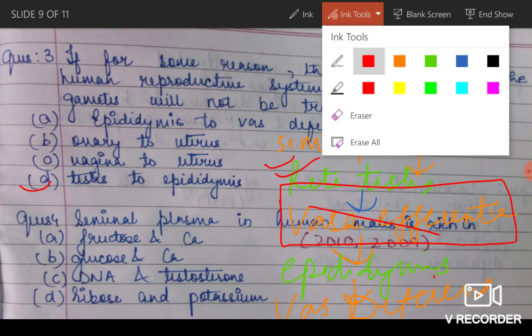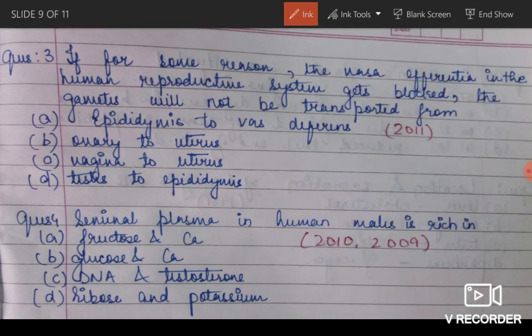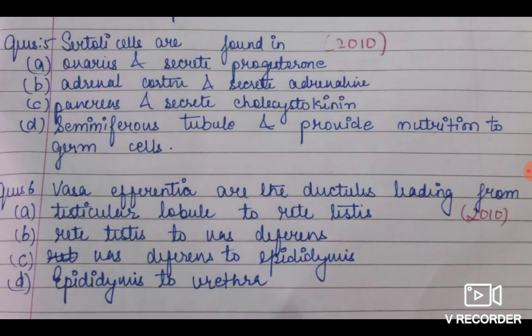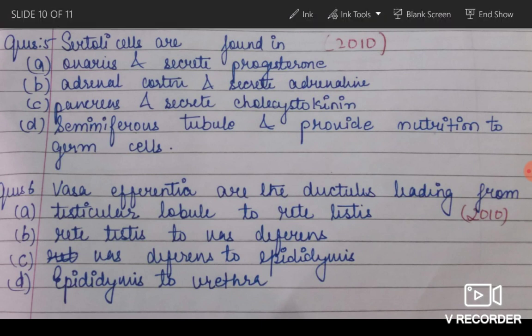Let me erase this. Now the seminal plasma in human males is rich in, I've told you right now, we have discussed fructose and calcium. Sertoli cells are found in where? Ovaries, will it be or not? Sertoli cells are found in seminiferous tubule and they provide nutrition to germ cells. That is why Sertoli cells are also known as nurse cells.